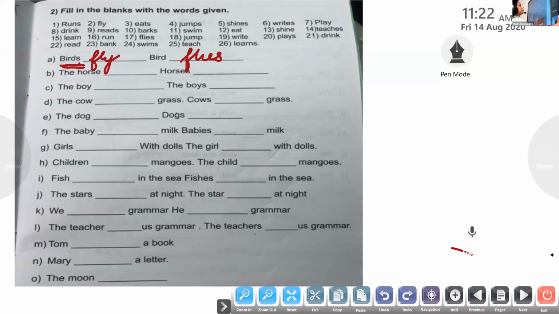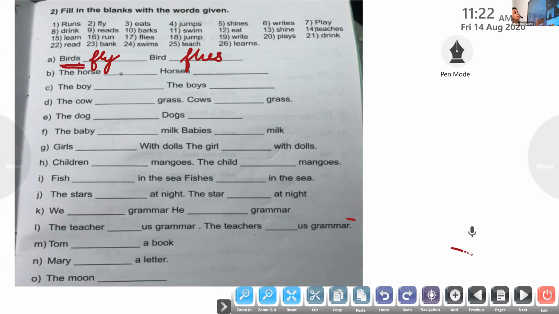Horse. Run. Yes, horse. Here it is only a single, a singular noun. So the verb also has to be singular. Here it is bowling, so here should be batting. So what we have to do to the verb? Horse. Now check for the word which is suitable for the horse.